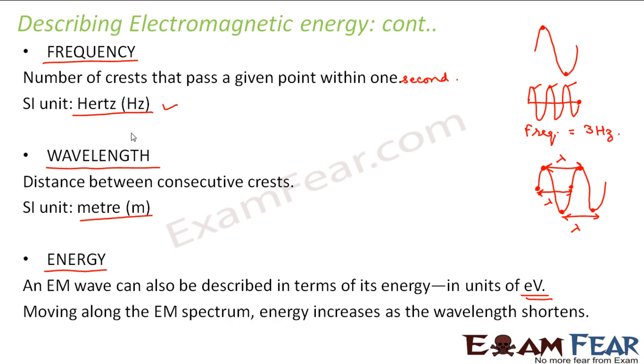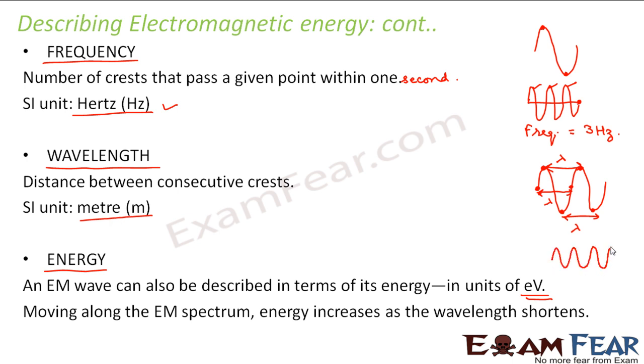So now, moving along the electromagnetic spectrum, as you saw in the previous slide, we said that it is in the order of decreasing wavelength. That means the wavelength is decreasing. Now, as the wavelength decreases, the energy increases, right? So wavelength and energy are inversely proportional to each other. What is wavelength? Wavelength is the distance between consecutive crests.